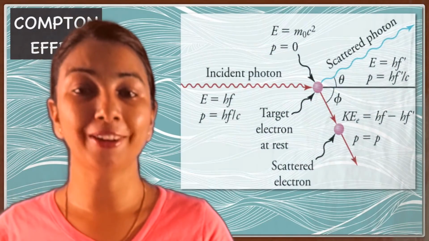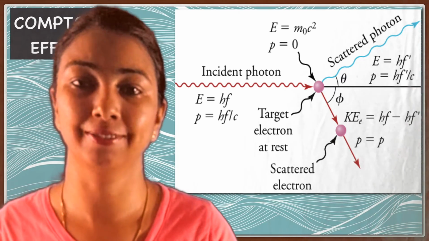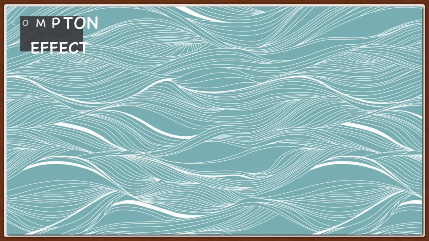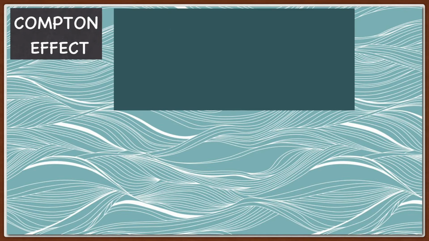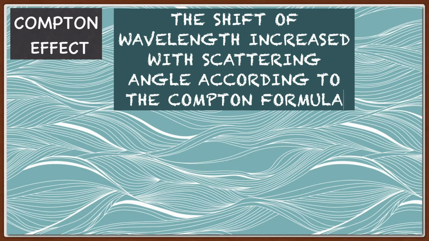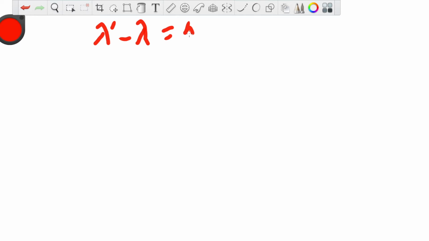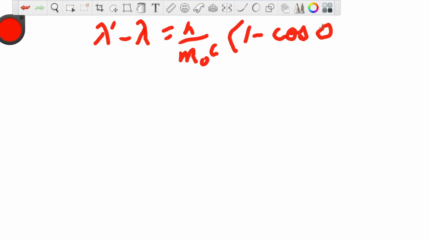The quantum theory of radiation says that radiation consists of energy packets, that is, photons. An expression for the change in wavelength can be derived by applying the law of conservation of energy and the law of conservation of momentum. It is also known as the Compton shift and depends upon the scattering angle. Have a look at the important points of the Compton shift formula. As mentioned earlier, the Compton shift formula is lambda final minus lambda initial equals h upon m naught c into 1 minus cos theta.